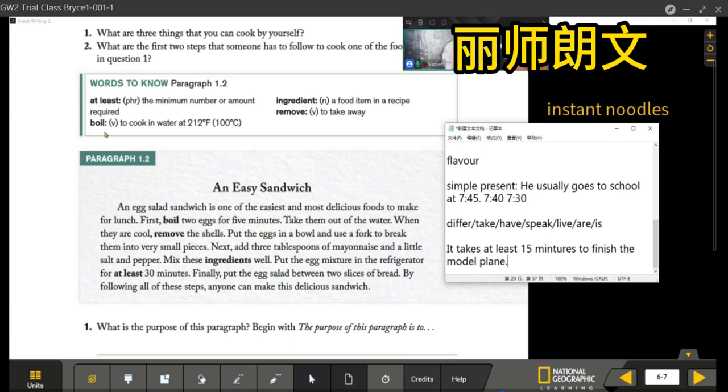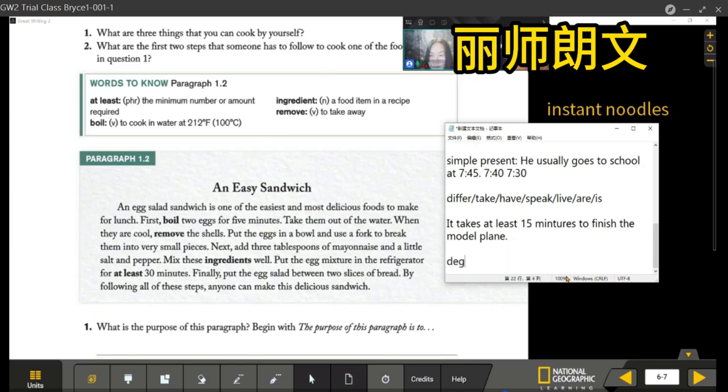Boil. What does boil mean? Boil means to cook in water at 100 degrees Celsius. You can see degrees Celsius. 摄氏度. So in China we use Celsius. In order for the water to boil, it needs 100 degrees Celsius.